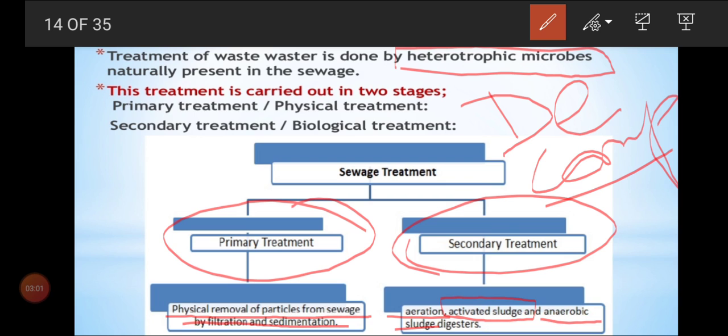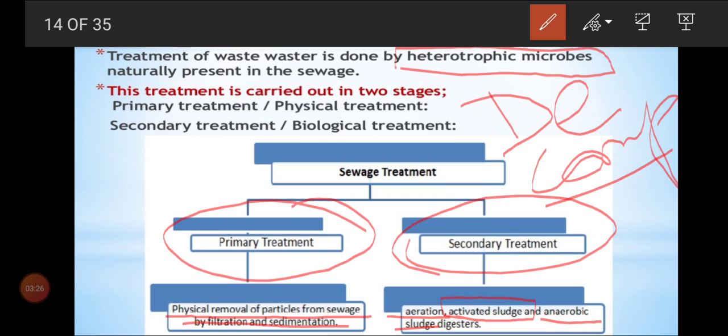So here three important processes: aeration, where we continuously agitate the sewage water so that the air helps the digestion process; activated sludge; and the anaerobic sludge digester. These three processes are done under secondary treatment.